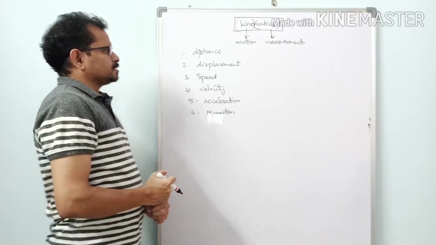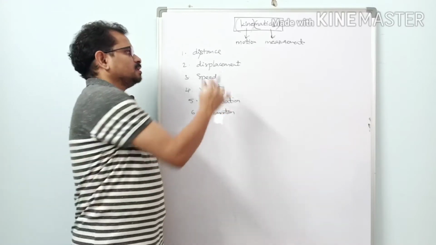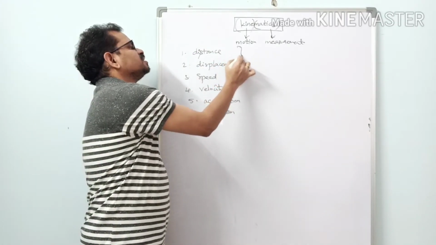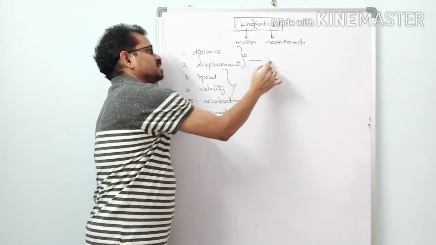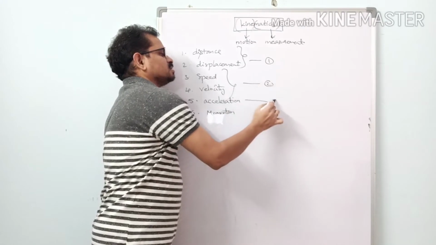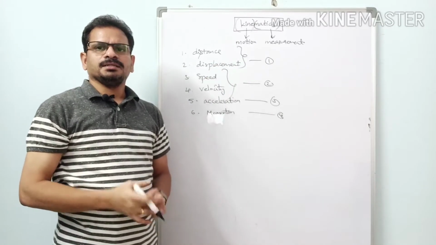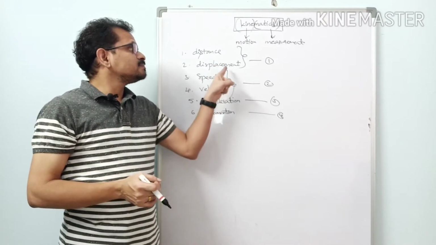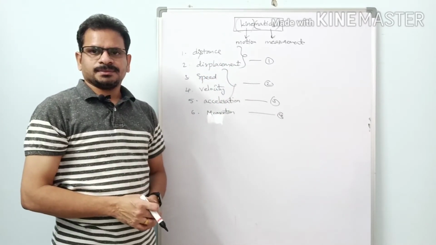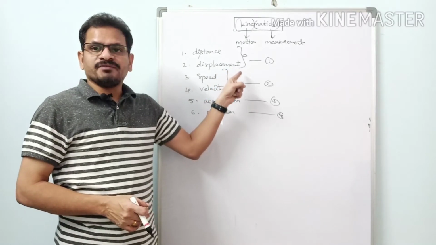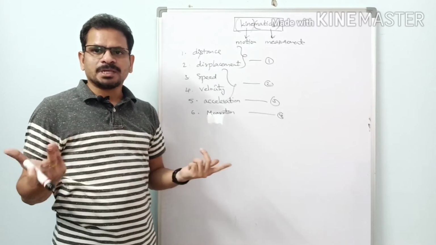Okay, so here I don't want to keep you in a state of confusion giving these many physical quantities, so let me reduce them. This is set 1, this is set 2, this is the third physical quantity, this is the fourth. Distance and displacement are almost the same, except that displacement is a vector quantity and distance is a scalar quantity. Vector quantity means it has both direction as well as magnitude, while scalar quantity means it has only magnitude but no direction.